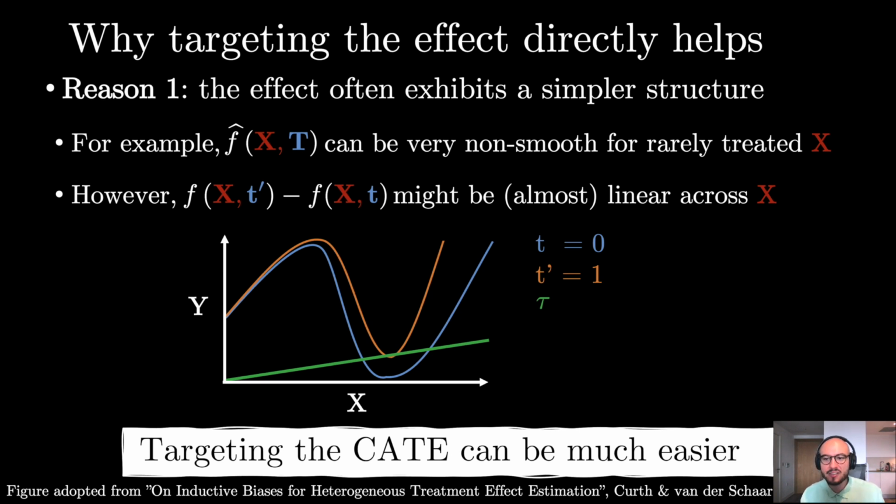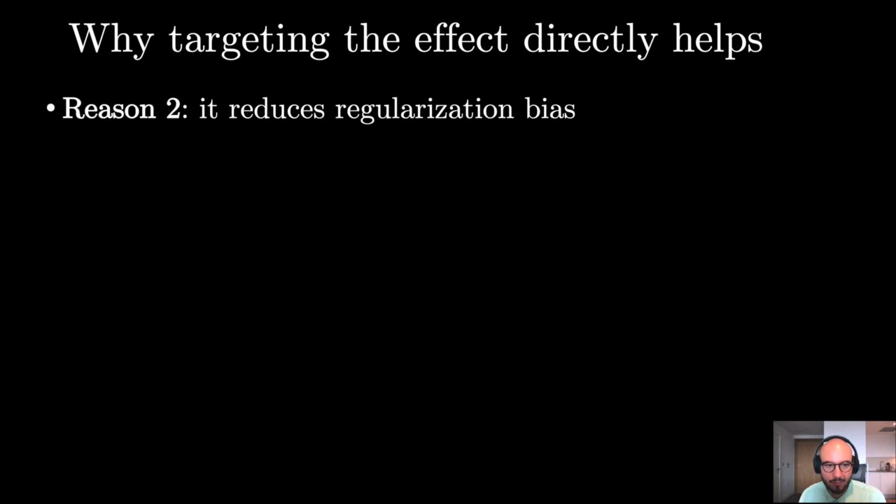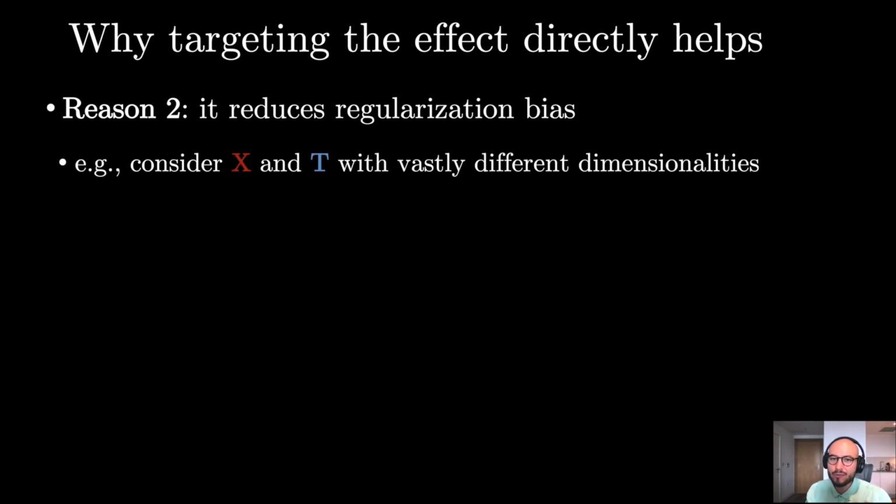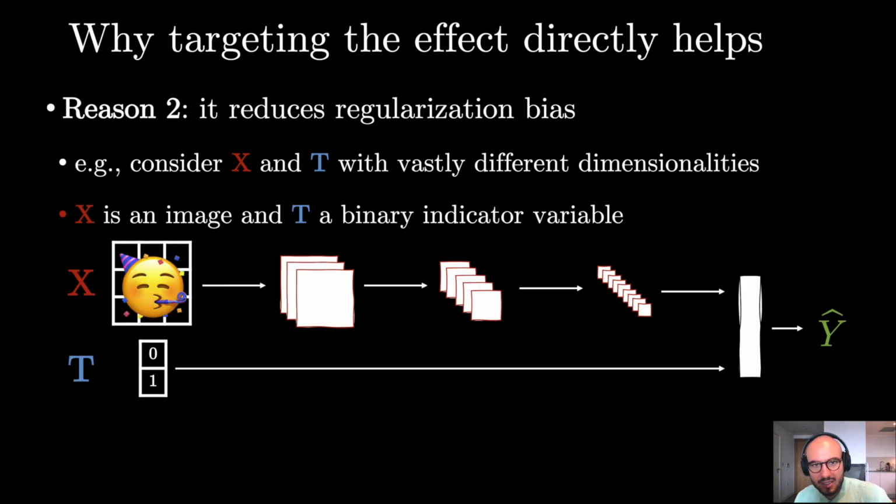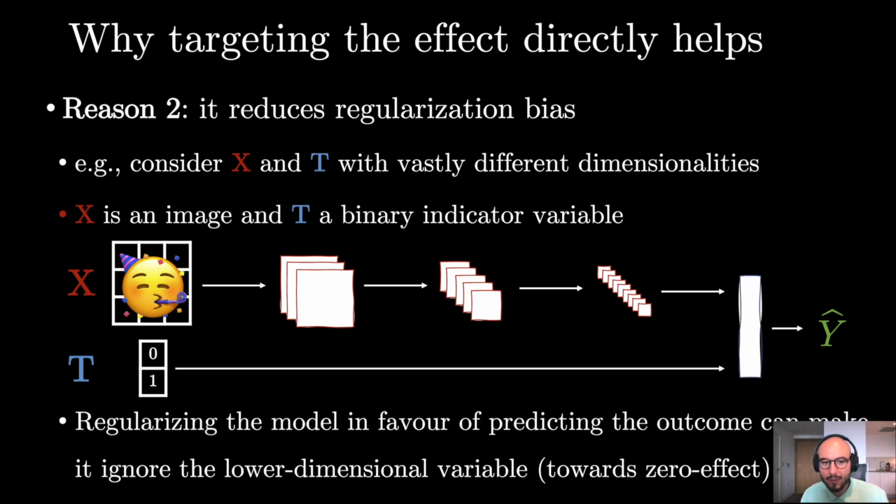Another quite related reason is that we can reduce regularization bias. Formalizing this requires quite some machinery, so we will focus on a quite simple example here. Imagine you had covariates and treatments with much different dimensionalities. X might be a high-dimensional image, and T is a binary indicator variable. Now, if you were to regress the outcome, you would extract features of the image and then concatenate them with the treatment. However, this can regularize the model towards ignoring the lower dimensional treatment variable, and therefore